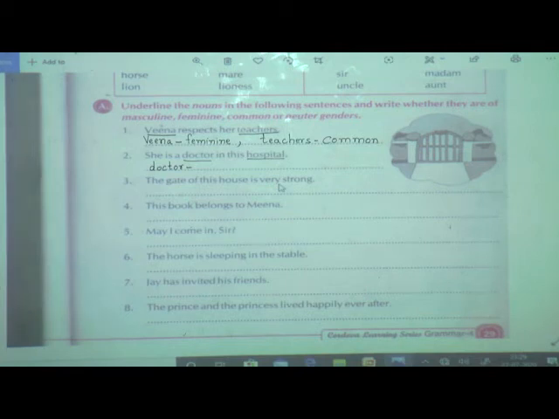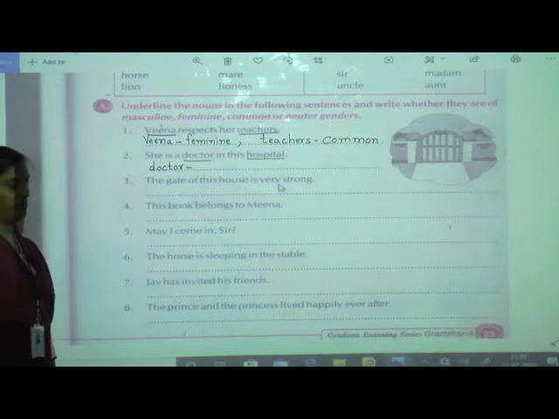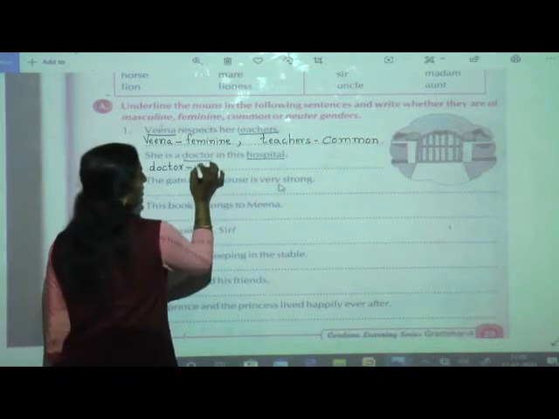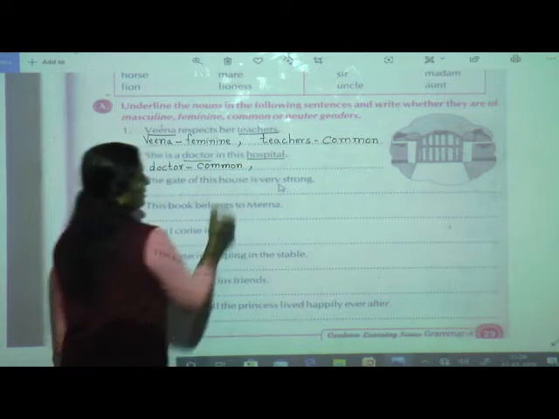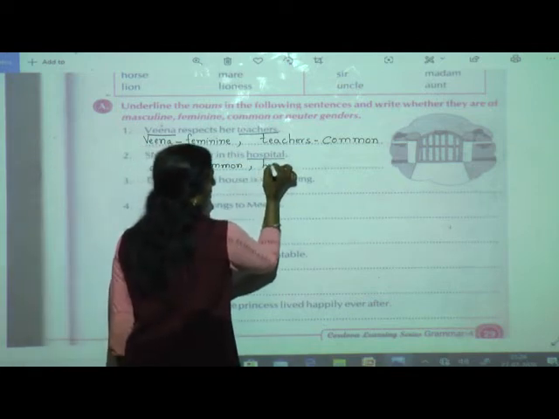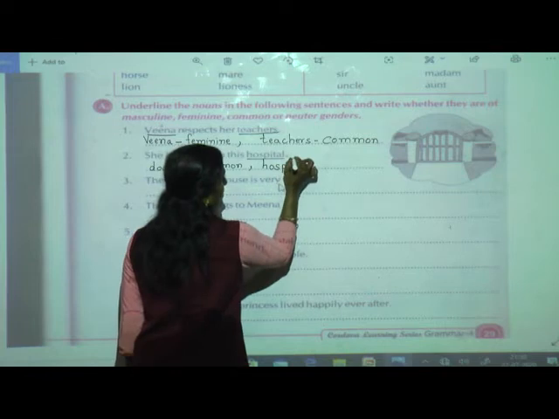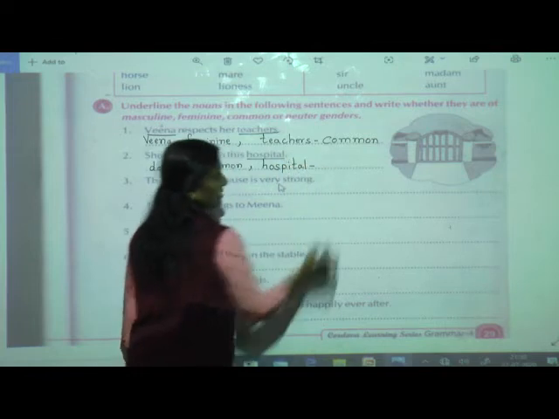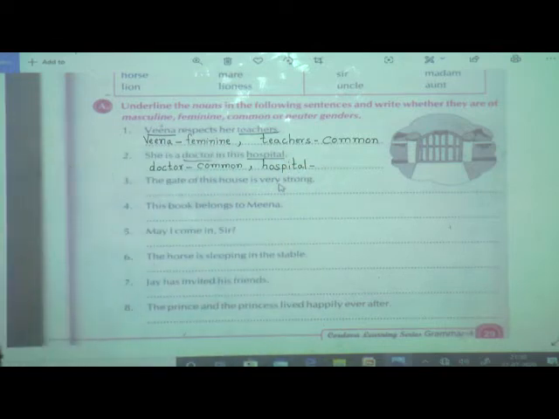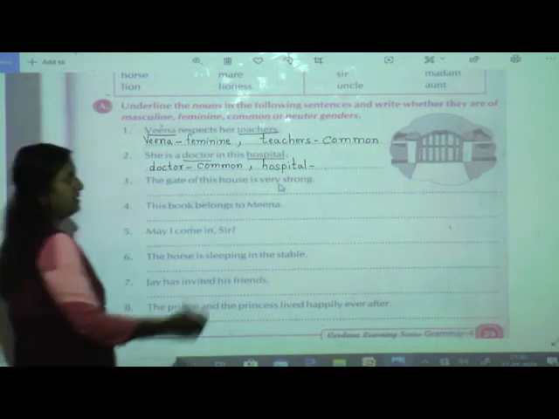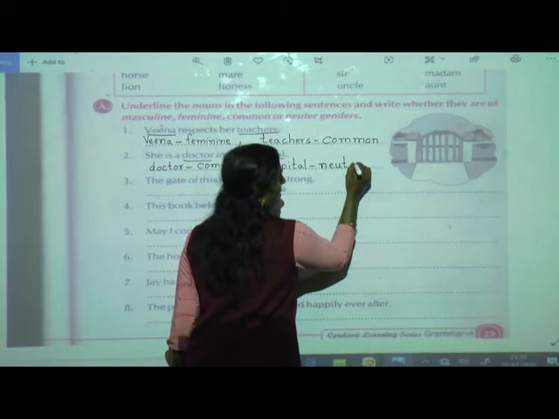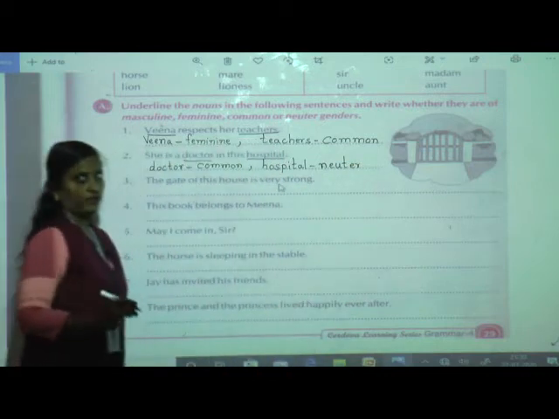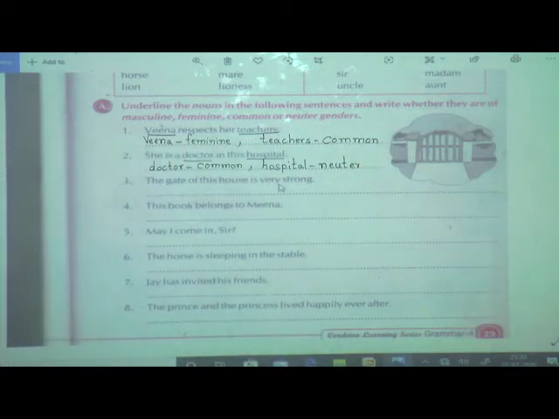In common gender, doctor may be male also, female also. So doctor is a common gender. Now what is hospital? Can you tell me, students? Yes, hospital is a non-living thing, so it is neuter. It is very easy to recognize the neuter gender because neuter gender means non-living things.